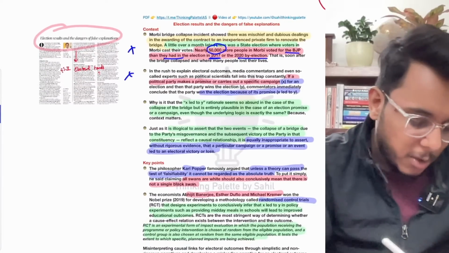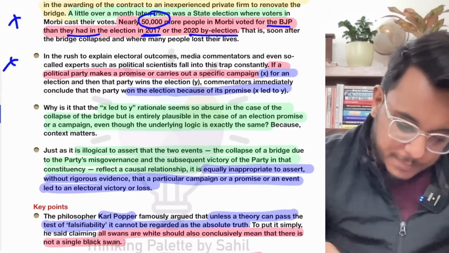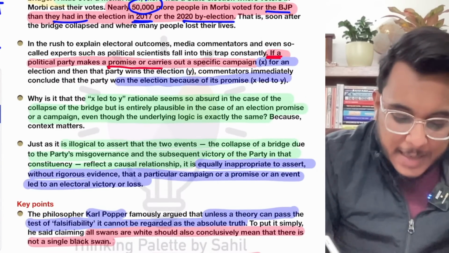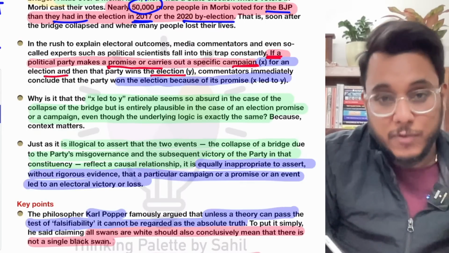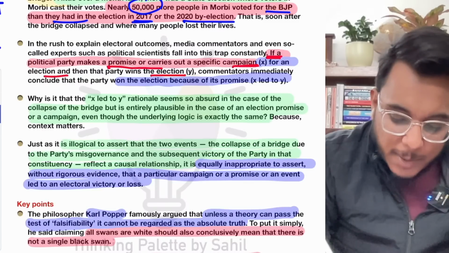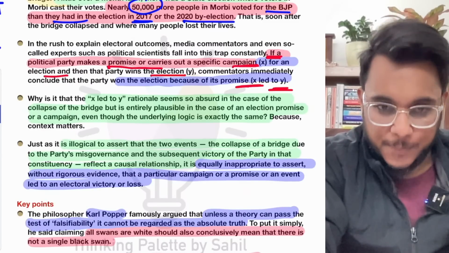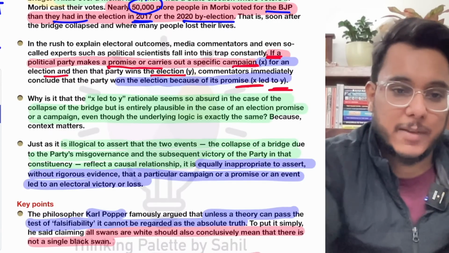I'll just give you a small analogy. It is said that if a political party makes a promise or carries out a specific campaign X for an election, and if that party wins the election, it is said that it is because of X that the party won the election Y. Let's take a very simple example.